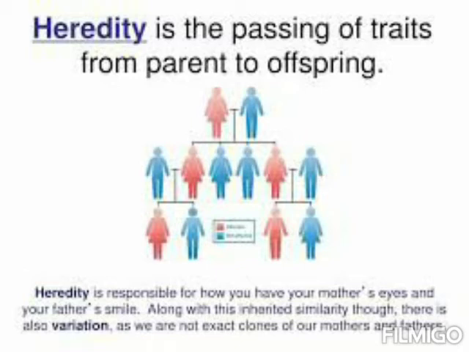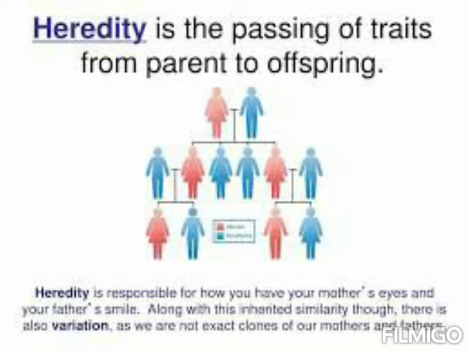In this diagram we can see two people, and in the next generation they have passed on their characters to the next generation, and that generation passes on the traits to the next, and likewise the continuity goes on from parents to offspring, from one generation to another. So heredity is the passing of the characteristic or trait from parents to offspring, and it is also responsible for why you have your mother's eyes and your father's smile.